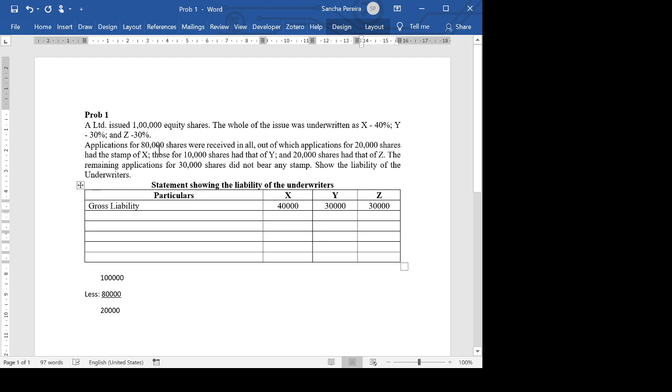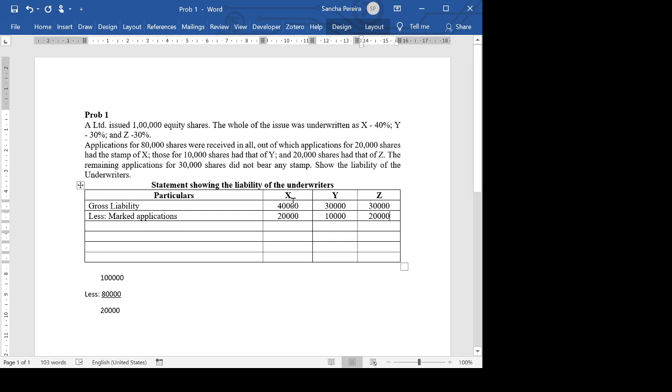But now we know applications were received. So we need to minus those applications. So first thing that we minus is less marked applications. Now we know how many shares have been received in favor of each of these underwriters. In case of X, 20,000 shares had the stamp of X. In case of Y, 10,000 shares had that of Y. And in case of Z, 20,000 shares had that of Z.